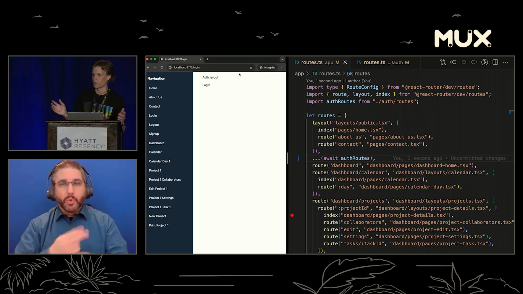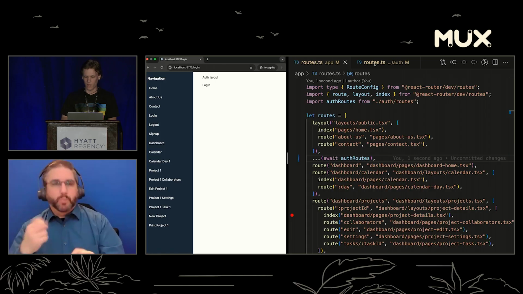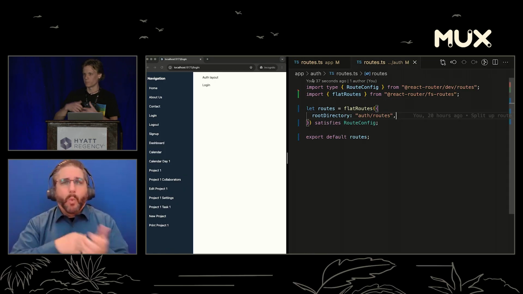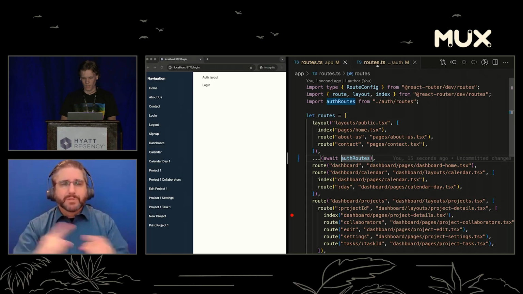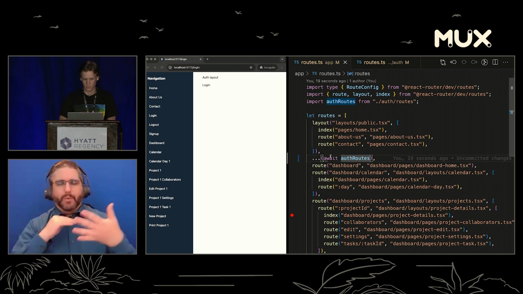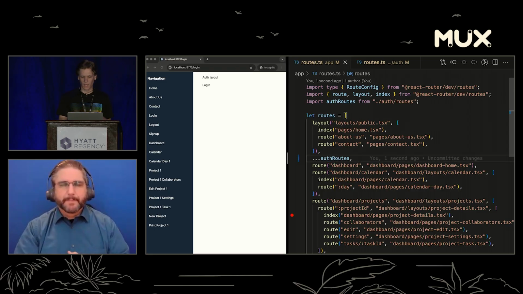We don't have to get rid of that if we don't want to, or if a specific team wants the file-based routing, they can use it. And that FS routes, this could be anything. You could make your own convention and publish it to NPM or whatever. Let's move the await down into here, though, just so it's not muddying up our main routes. OK, cool. So that's one thing that we can do. Let's take another example, though.